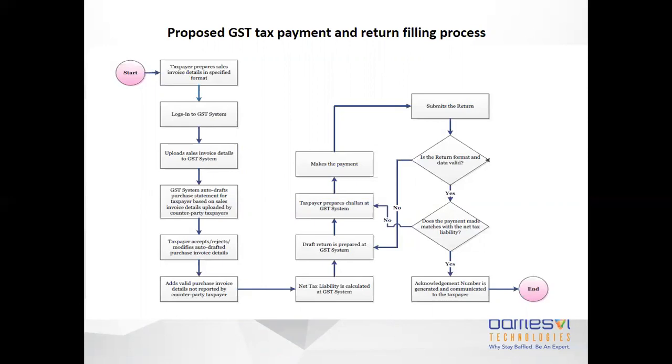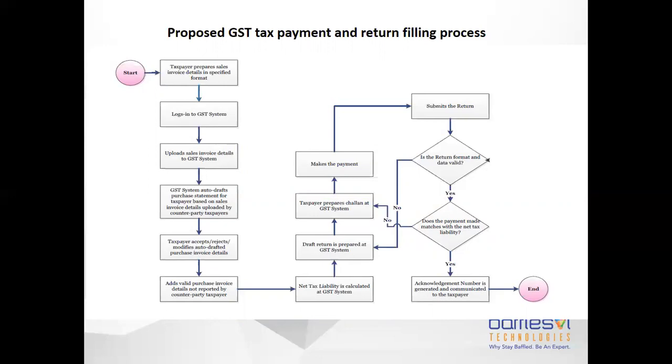basically your customer. Your customer accepts or rejects the invoice or asks for a change, and once it is confirmed, then your GST liability is calculated and sent to your customer. Now all this input will go into your return as well.